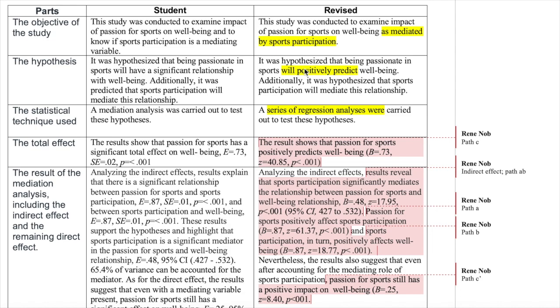So I said, "It was hypothesized that being passionate in sports will positively predict well-being." And then the other statement, "Additionally, it was hypothesized that sports participation will mediate this relationship."